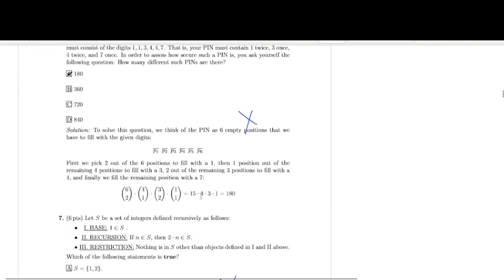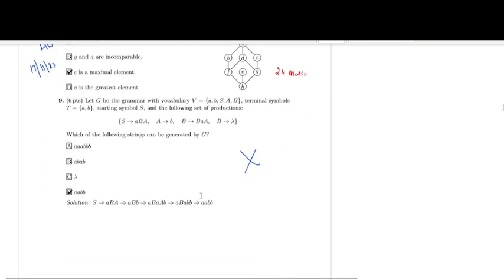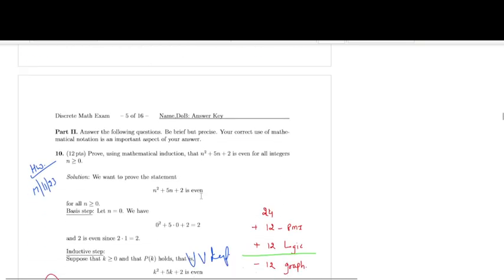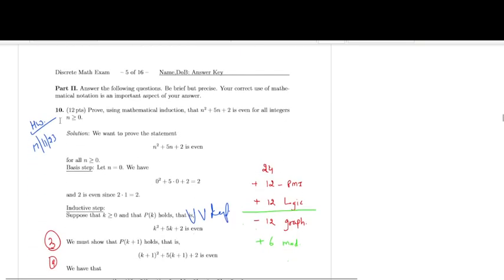What is principle of mathematical induction and how to solve the questions, I am going to show you in this video. So we are doing question number 10. Prove using mathematical induction that n square plus 5n plus 2 is even for all integers. So let us understand what the question is and then how to apply principle of mathematical induction.